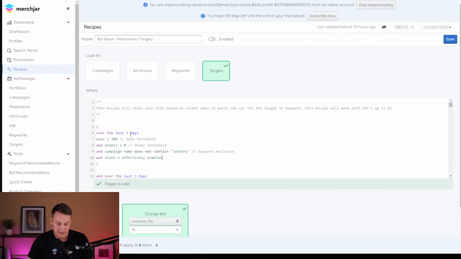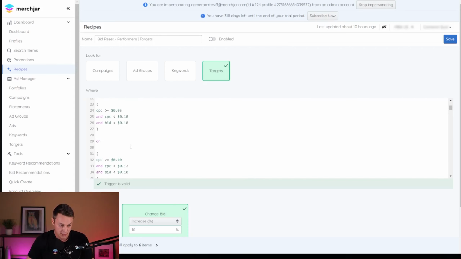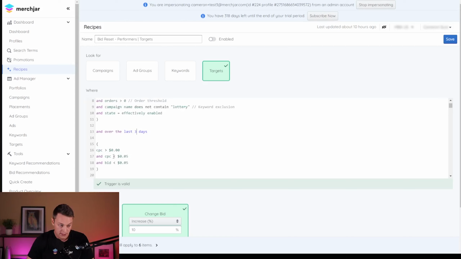But if you did want to change the days, let's say you're doing this when this video actually comes out, it's now 4 days. You could just change from last 3 days to 4 and make sure to do that down here, and it will count that. But essentially what this is doing is there's different brackets for CPC. So anything between 0 and 5 cent CPC, if that bid is less than 5 cents, it's going to bring that up to that 5 cent bid.